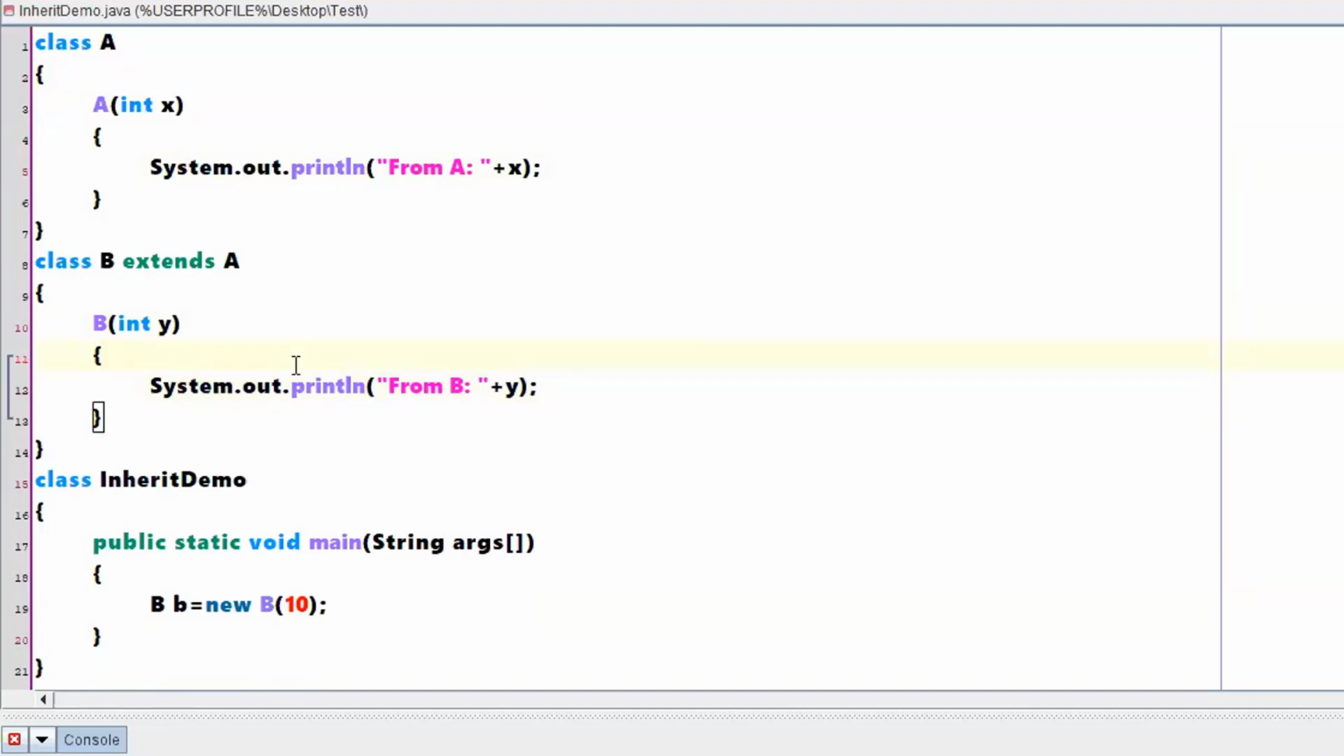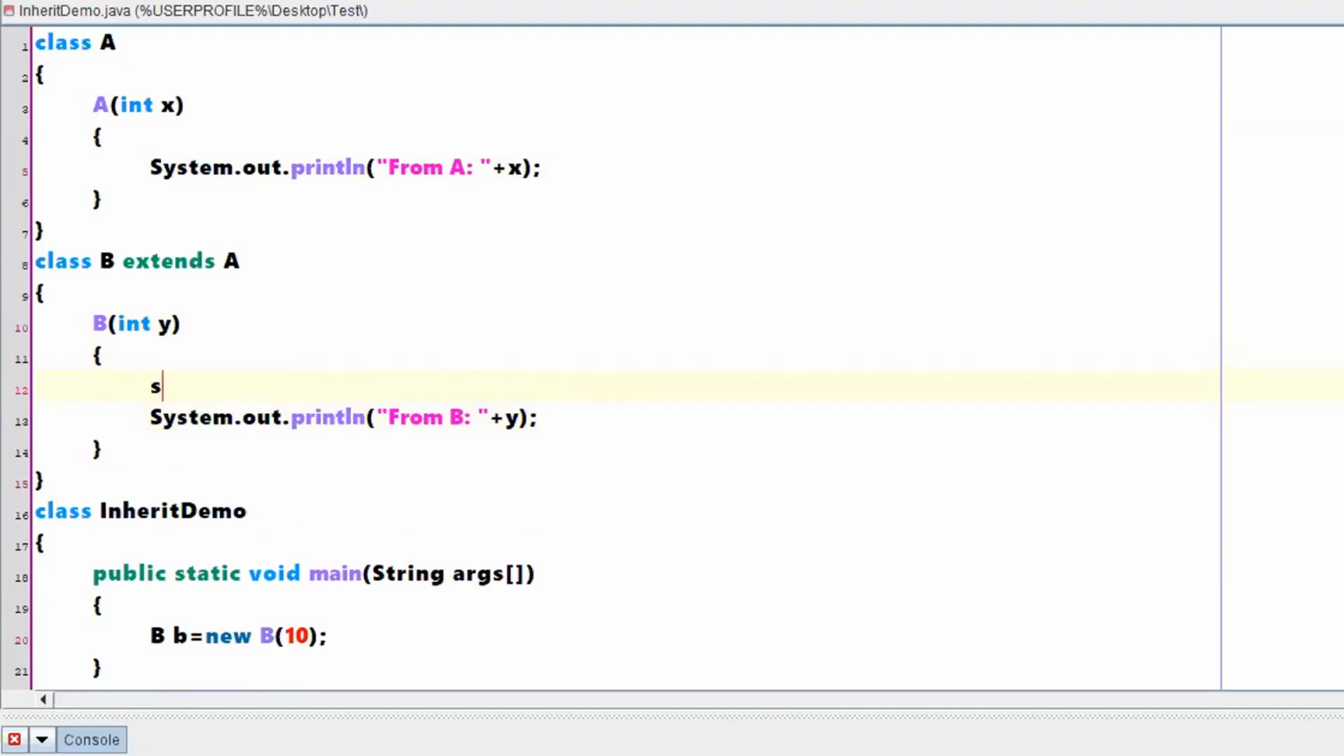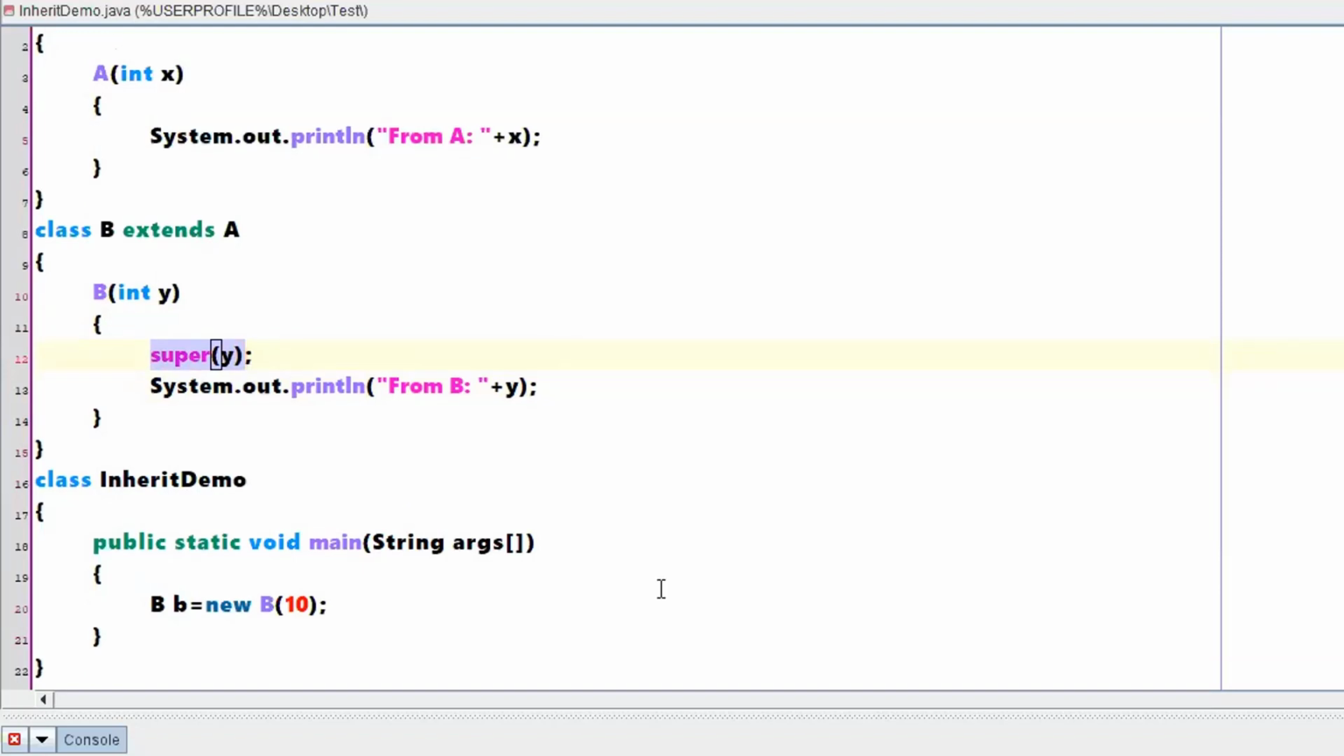So what I have to do, within this particular constructor, I can call something called a super. For this super, I can pass a value of y. Now what I am doing is working with something called a parameterized constructor, right? So how will things work? I'll show you, just have an imagination of that.